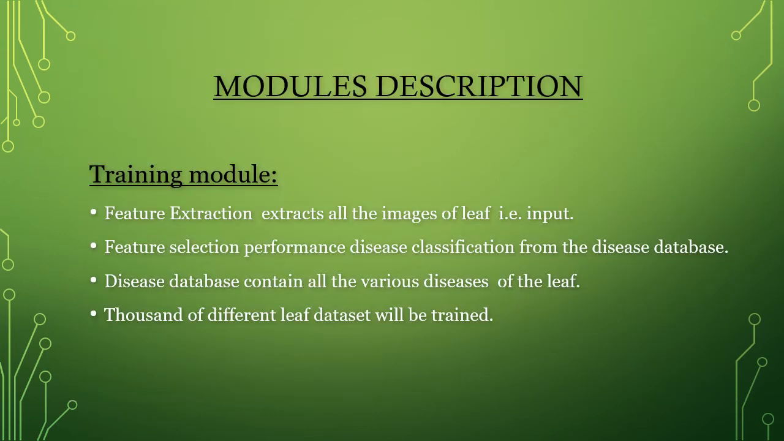Module description. There are two types of modules, that is the training module and the testing module. First is the training module. Feature extraction extracts features from all the images of leaves, that is the input. Feature selection performs disease classification from the disease database. The disease database contains all the various diseases of the leaves. Thousands of diseased leaf images will be trained.